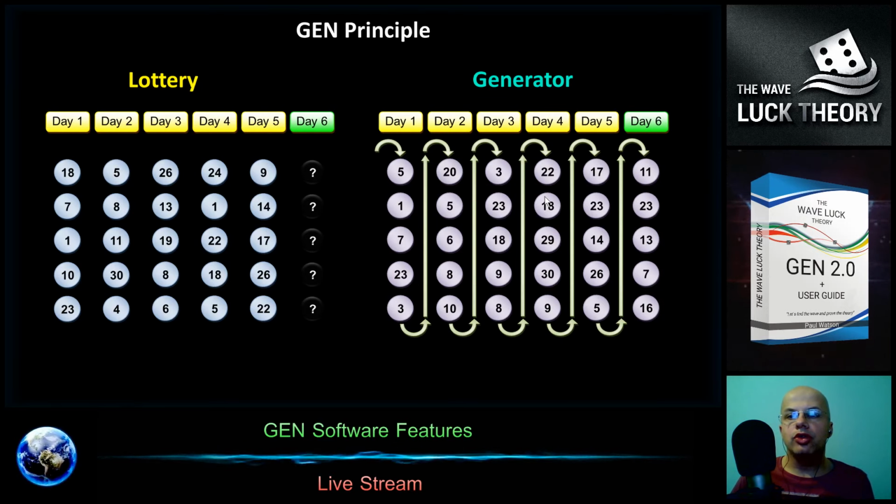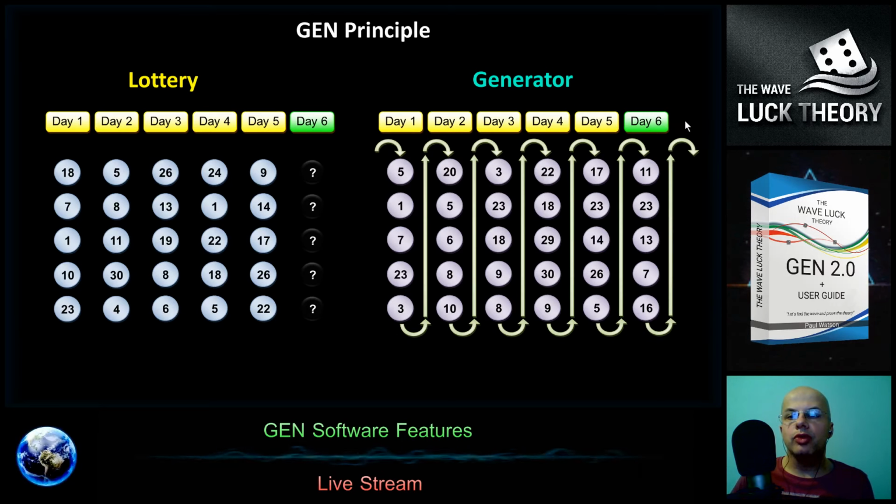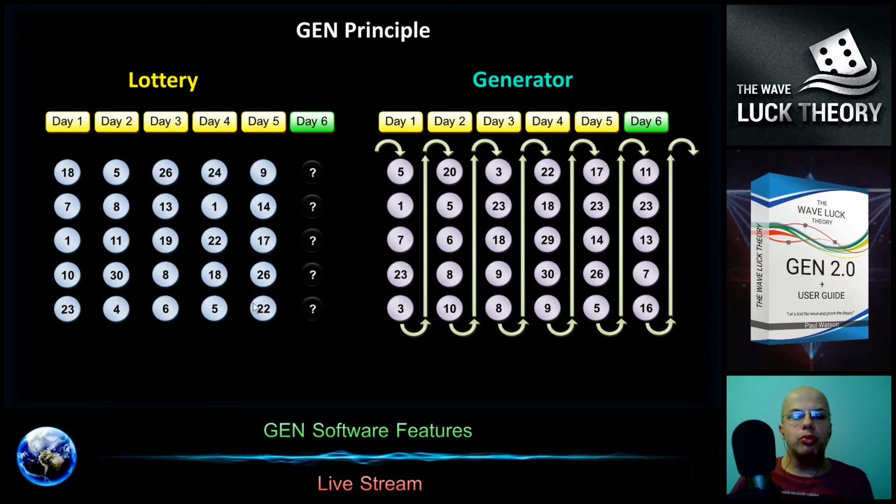This is the advantage of the generator. And then it can continue to generate numbers for the seventh day, or it can go back and generate again numbers for the first day to get as many matches as possible with the history of the lottery.